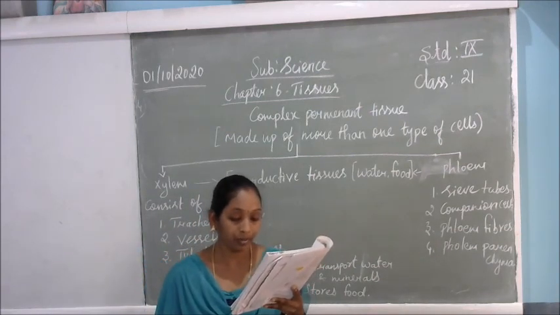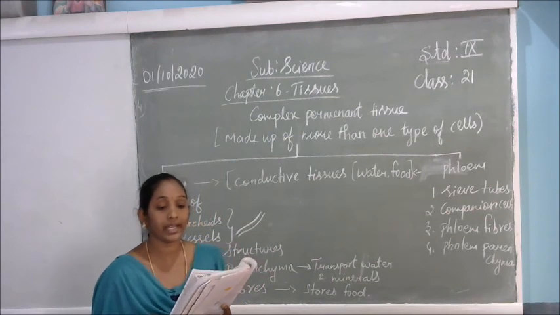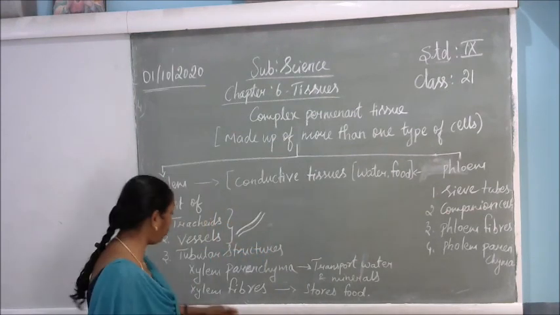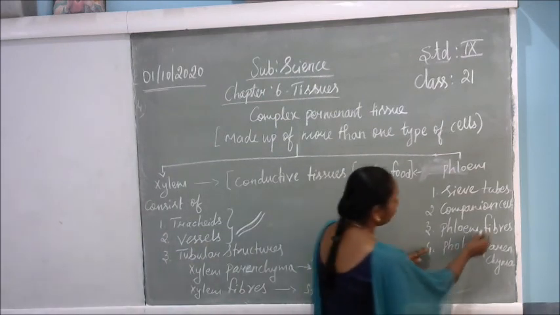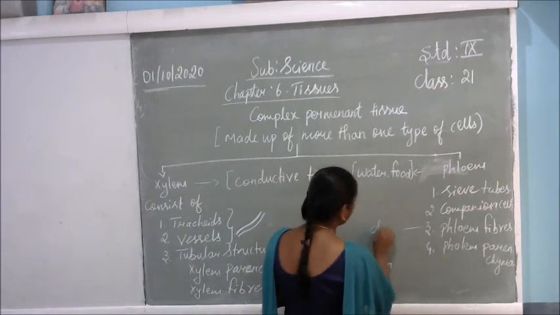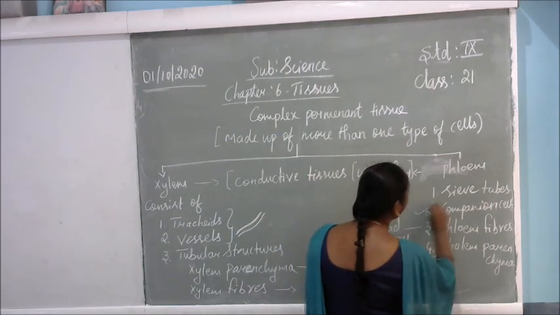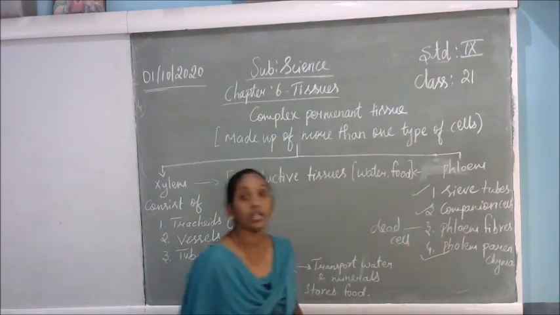Phloem transports food from leaves to other parts of the plant. Except for the phloem fibers, phloem cells are living cells. So the phloem fibers are dead cells. The rest, that is phloem parenchyma, companion cells and the sieve tubes, are living cells.